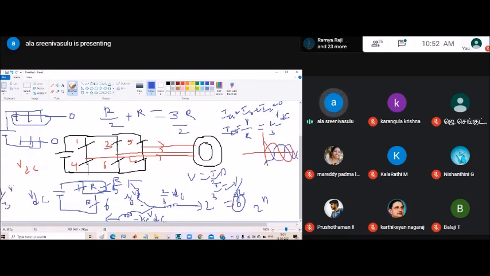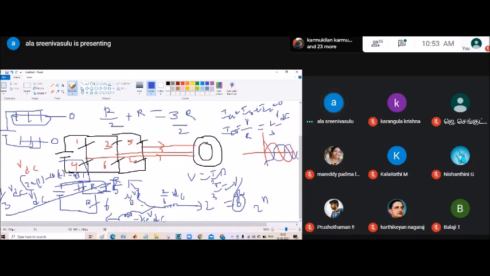So in the MATLAB function, people will write u of 1, nothing but sin theta, minus 1 sin theta minus 120, sin theta plus 120, that means 240 only. So here initially 2 u of 1, minus u of 2, u of 2 is nothing but minus 120, then minus u of 3. So u of 1 minus u of 2 minus u of 3. This is the first equation for IA. We will get the mathematical equation.